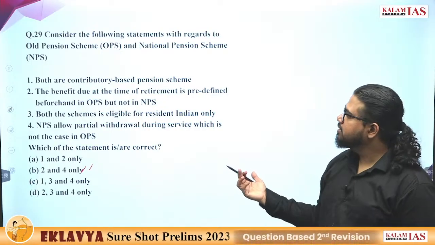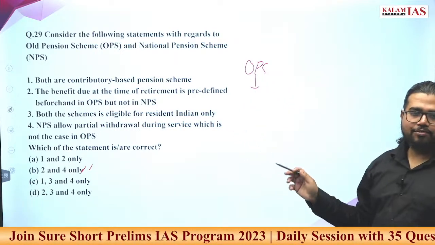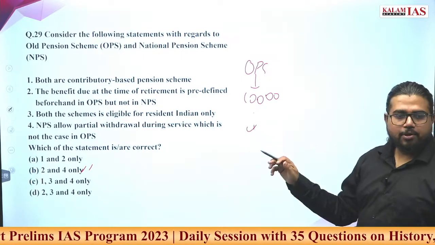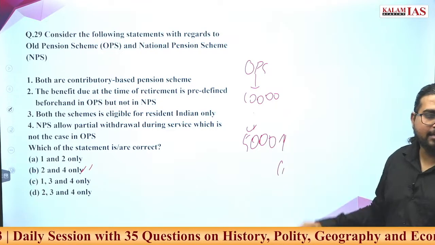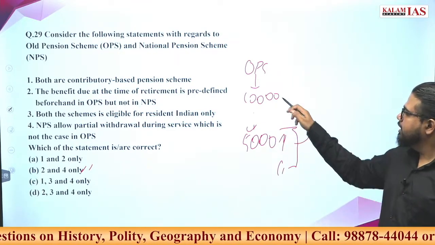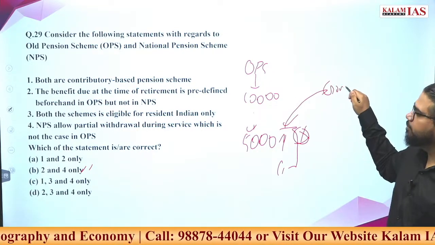What is the difference? In the old pension scheme, if you are retiring with your salary at 10,000, then your pension will start at 5,000. Then according to revision, there will be an increase later on. And for this pension, the employee is not contributing anything. All this amount will be coming from the government only.